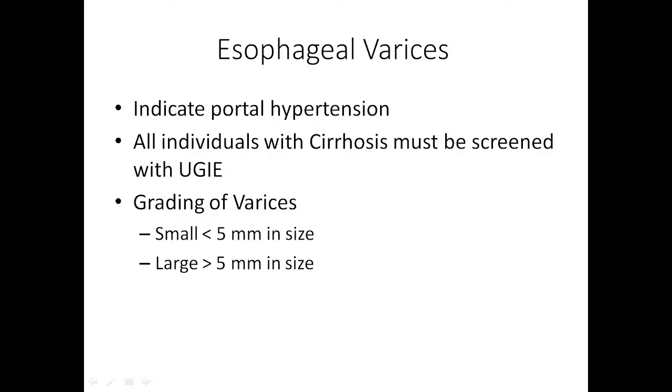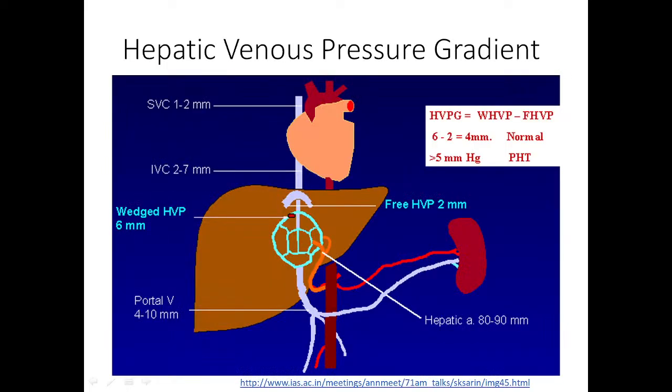Whenever there are esophageal varices, that indicates the patient has portal hypertension. This is a risk for bleeding. Any time the patient may develop severe hematemesis and hypovolemic shock. That's why all cirrhosis patients should be screened for esophageal varices by upper GI endoscopy. If the varices are less than 5 millimeter in size, we say the patient has small varices. If they are more than 5 millimeter, we say large varices.